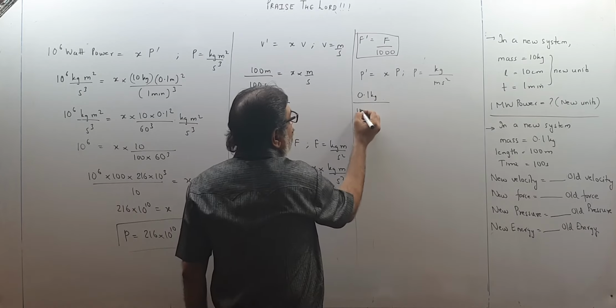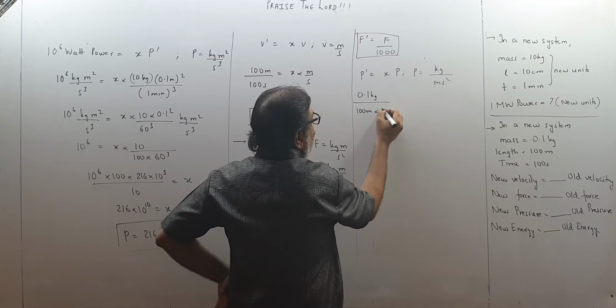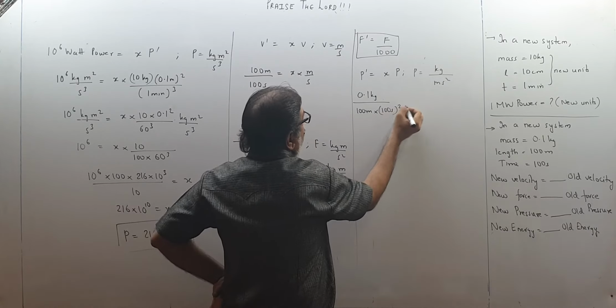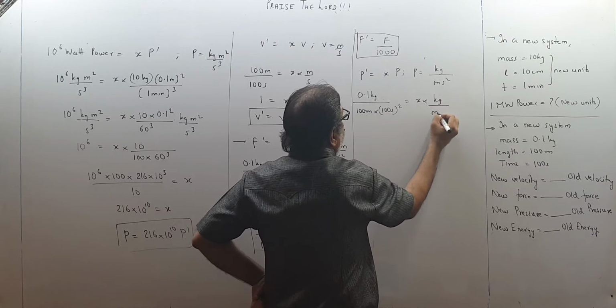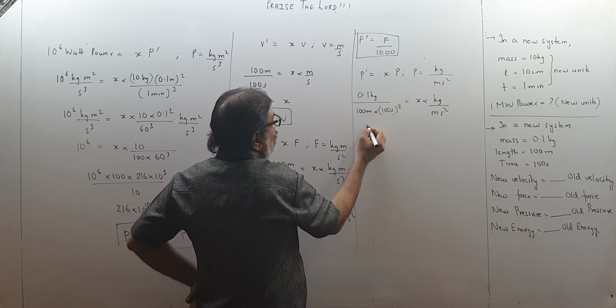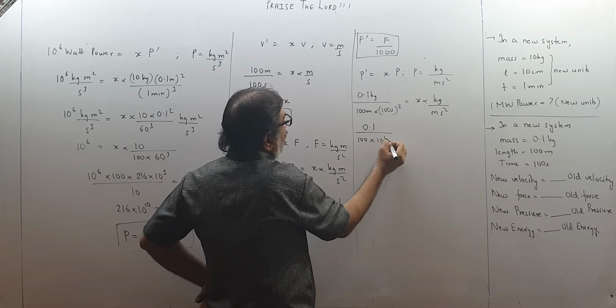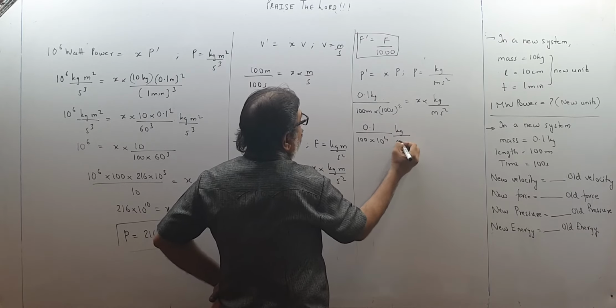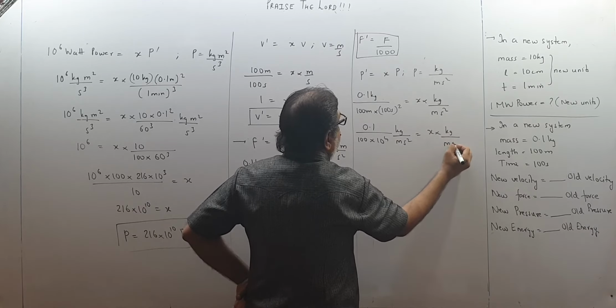Meter means 100 meter. Second square, so 100 second square. This is equal to x into what are the units of pressure? Kg upon meter second square. So this is 0.1 upon 100 into 10 raised to 4 kg upon meter second square, x into kg upon meter second square.